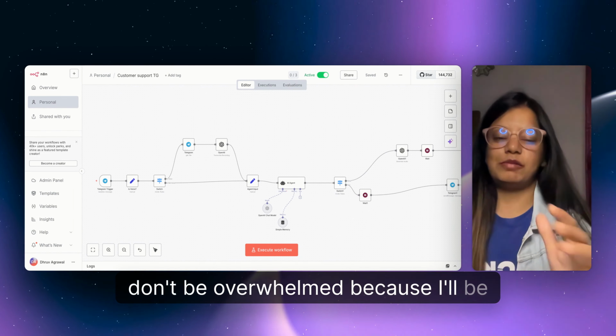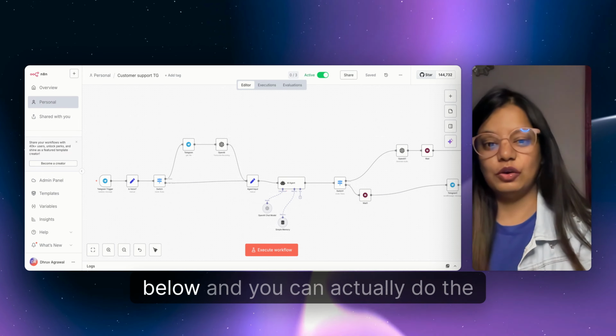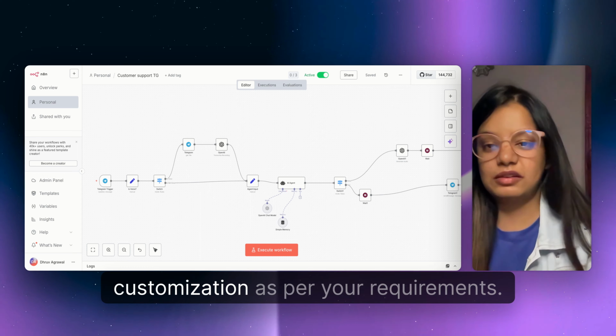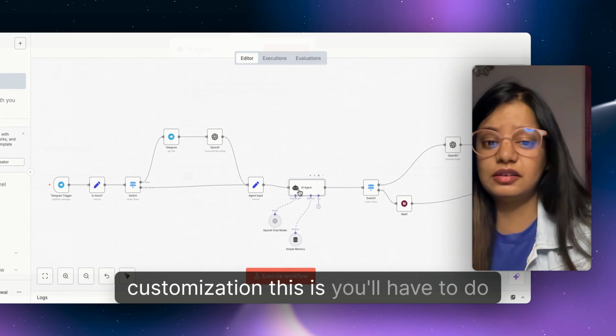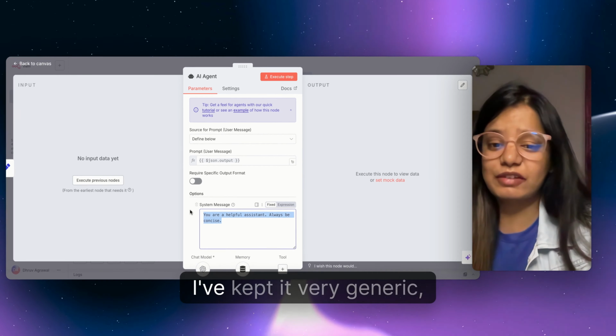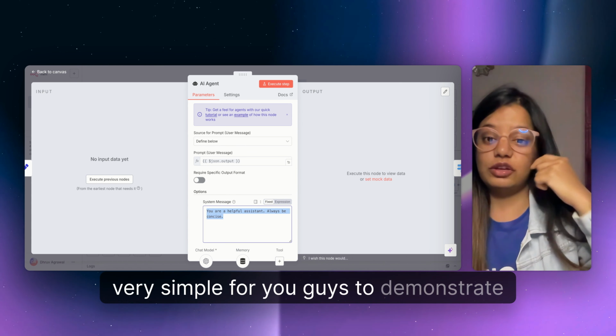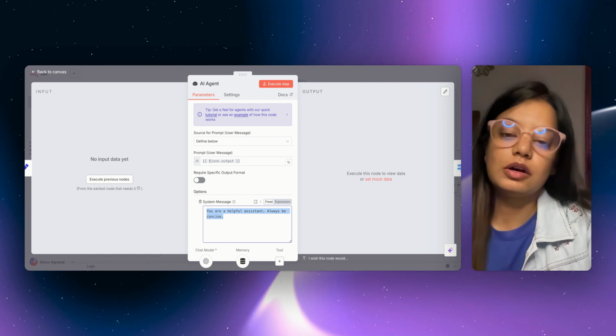Don't be overwhelmed because I'll be providing you the JSON template. You'll get it in the description box below, and you can do the customization as per your requirements. In case you want to do the customization, you'll have to do it on your agent. I've kept it very generic, very simple for you guys to demonstrate, and you can give more prompts. You can define the role and the agent.